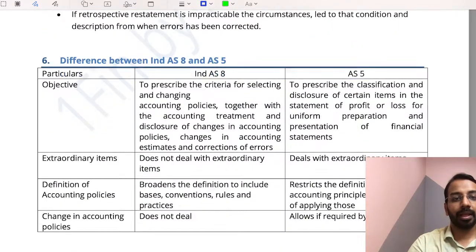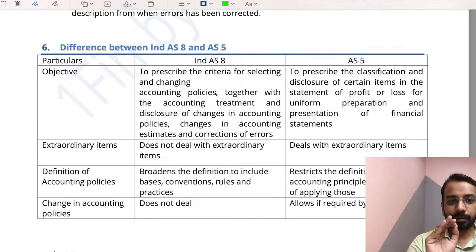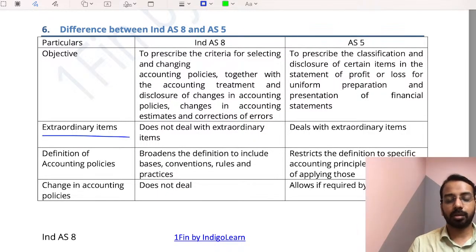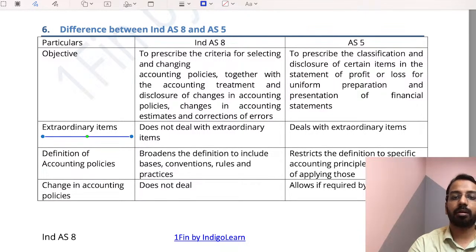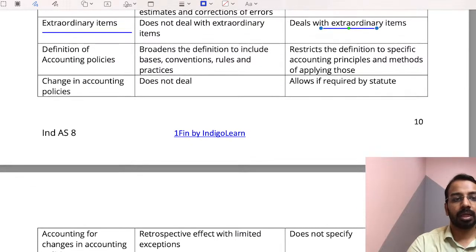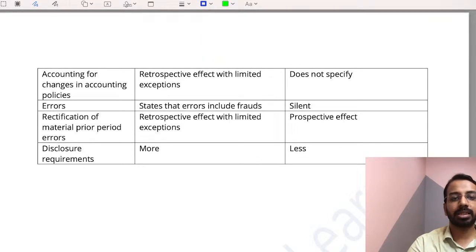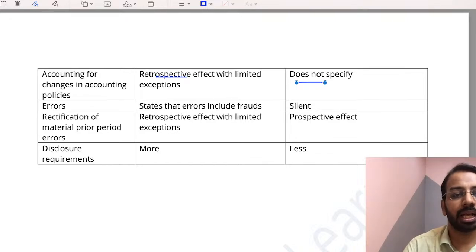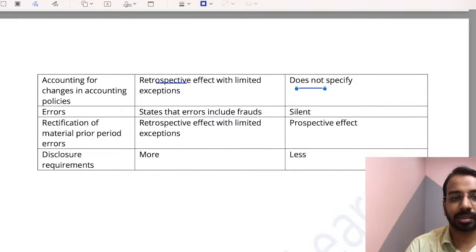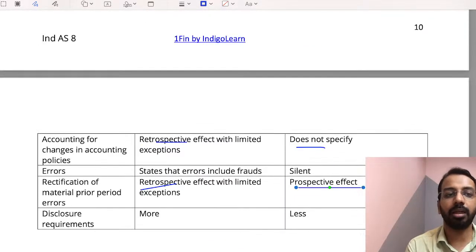Now, two, three very important items of differences that we need to understand. Extraordinary items are not covered under Ind AS 8. So, as per Ind AS, we don't present things as extraordinary, whereas AS 5 talks about extraordinary items. Then, accounting for changes in accounting policies, it says retrospective application. Here it doesn't specify. So, in most of the cases, it happens prospectively only. Then, prior period errors, retrospective. Here it is prospective. So, these are the two important differences between Accounting Standard 5 and Ind AS 8.